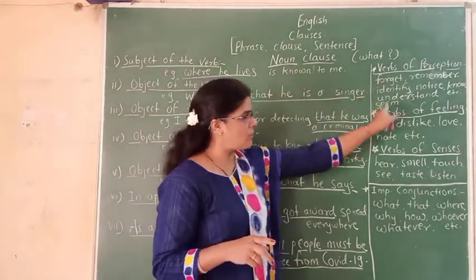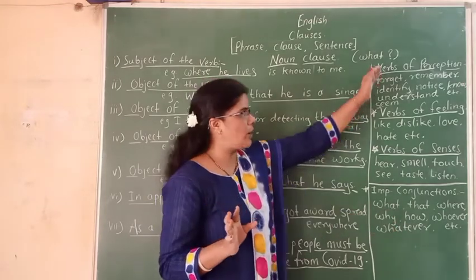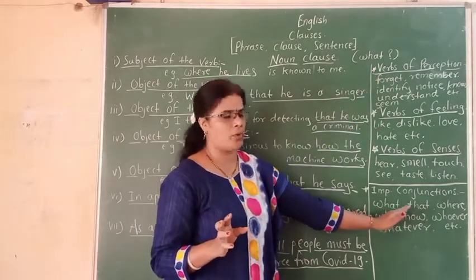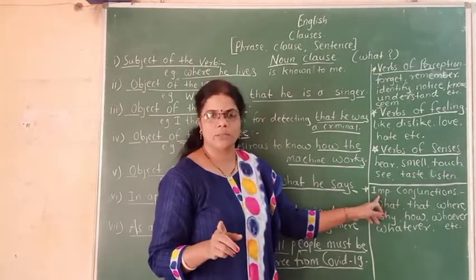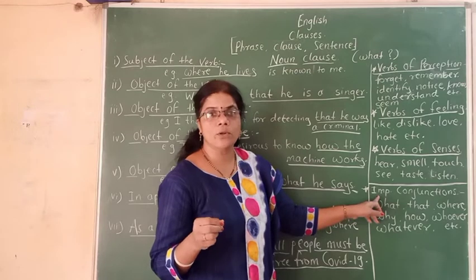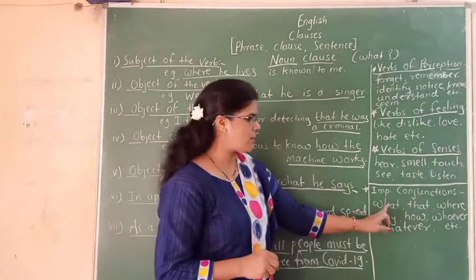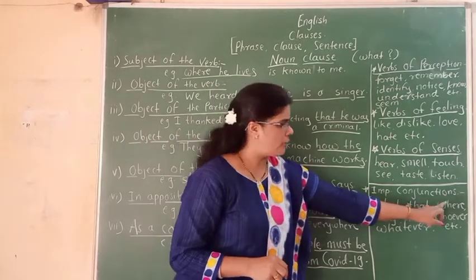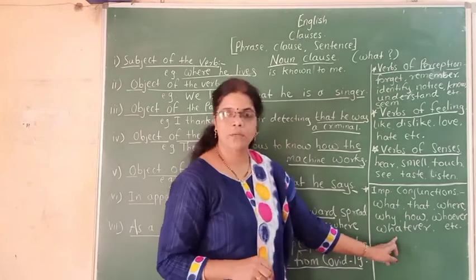These verbs are followed by the noun clause. Next, the important conjunctions. How does the noun clause start? With these conjunctions: what, that, where, why, how, whoever, whatever, etc.